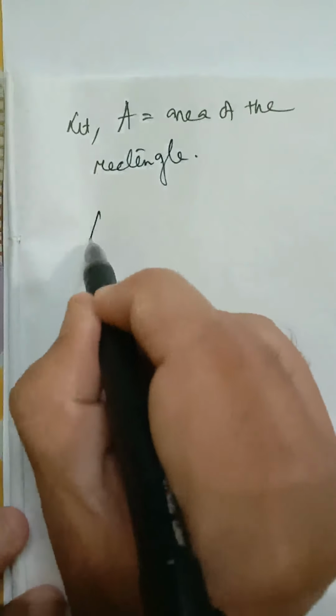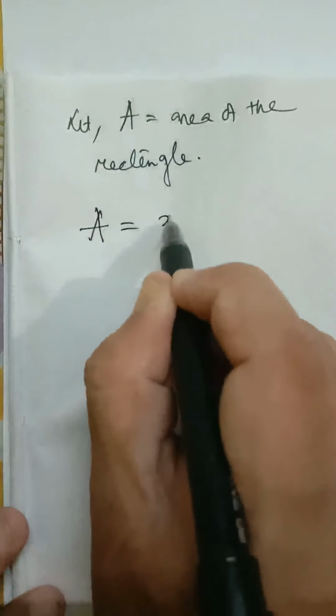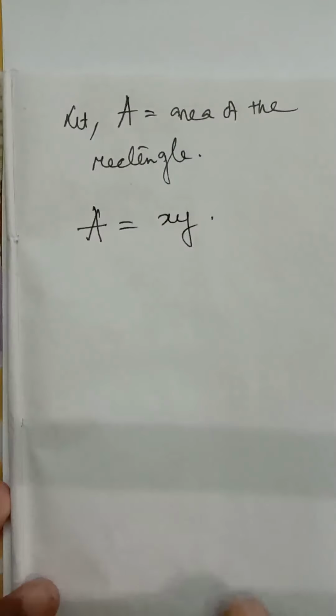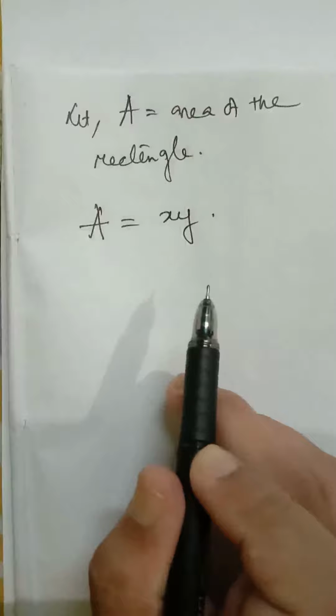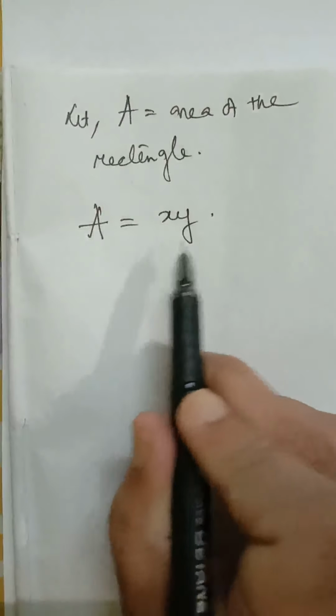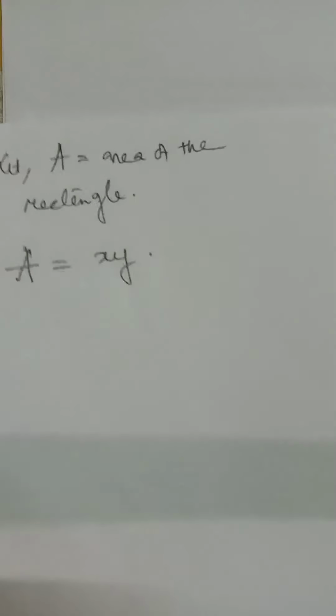Let A be the area of the rectangle, and A equals x into y. We have to find for what values of x and y A is maximum.